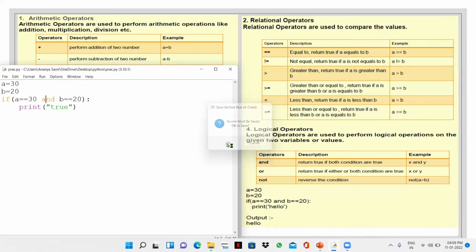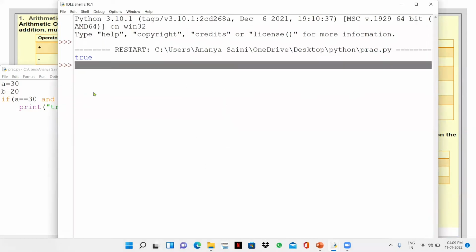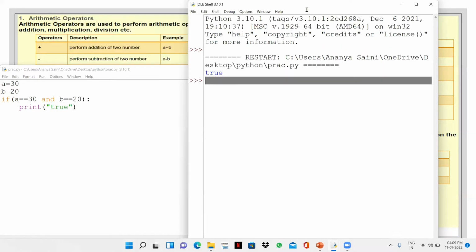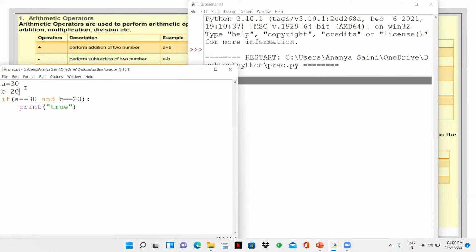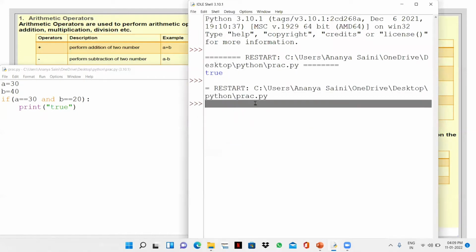We run this. See, we get true because both of the conditions are true. Now, if I change one condition, we won't get an output because both conditions should be true. If I write b is equal to 40 and now we print, we don't get any output.